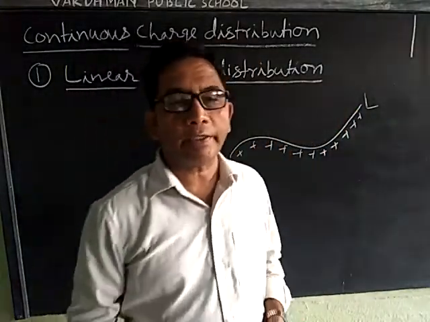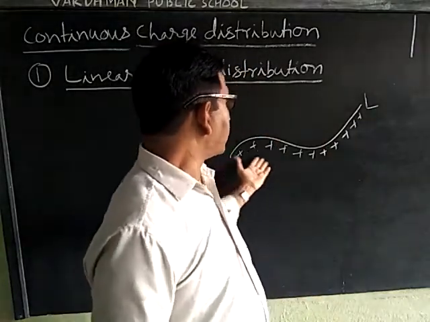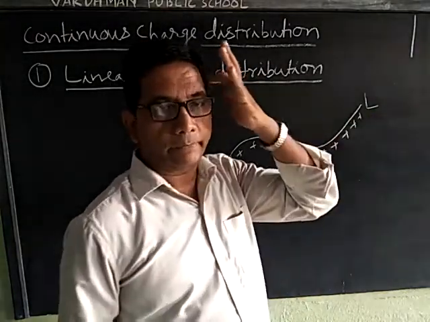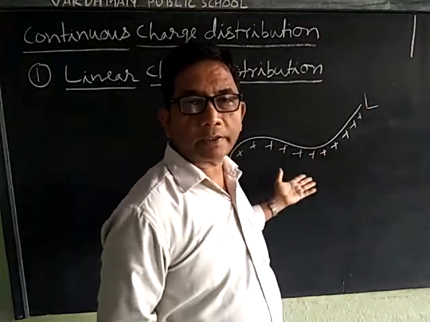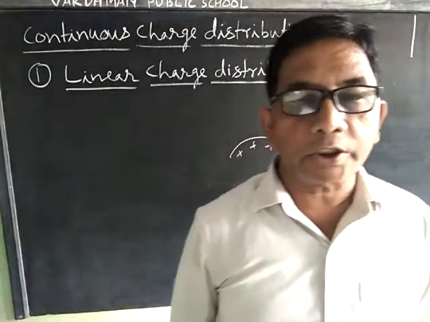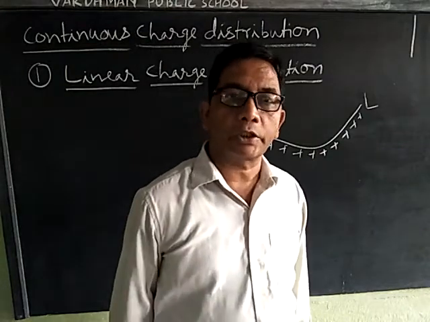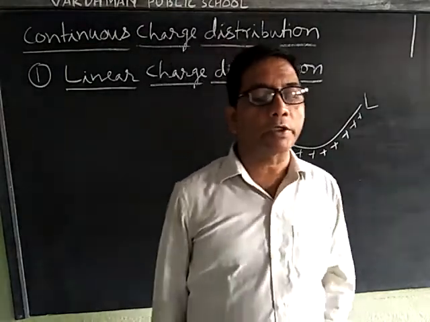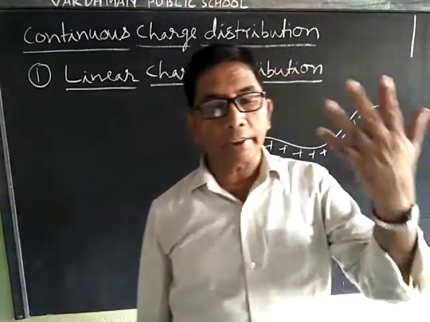It may be a straight line or a curved line, or along the circumference of a circle. Such type of charge distribution is known as linear charge distribution or linear charge density.